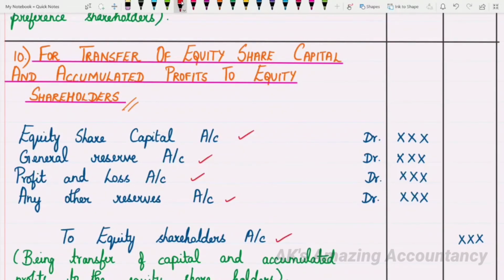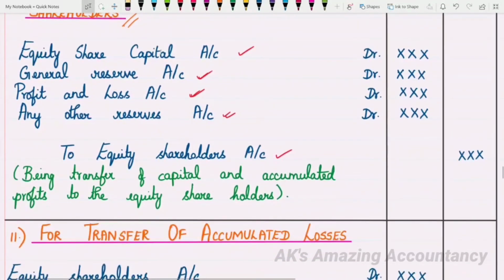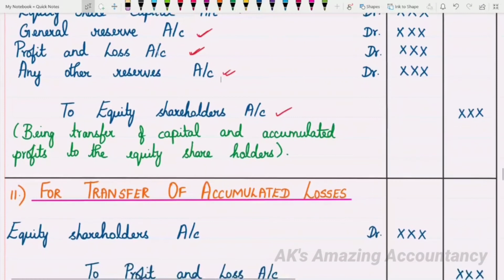Whatever is given in the problem as equity share capital will be transferred to equity shareholders. Then if you have general reserve, profit and loss account or any other reserve in the problem, all that will be transferred to equity shareholders. And this will be the entry. The narration will be being transfer of capital and accumulated profits to the equity shareholders, because they are said to be the owners of the company, isn't it? So all this will be transferred to them.